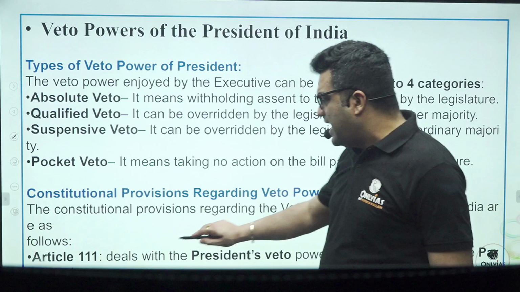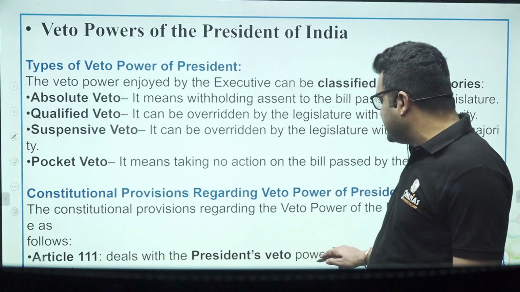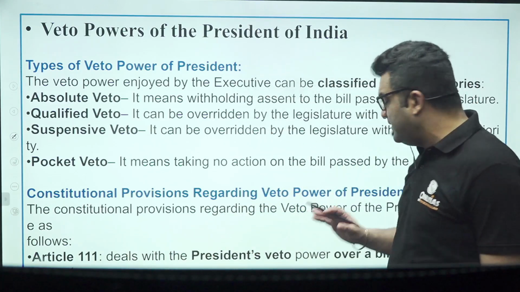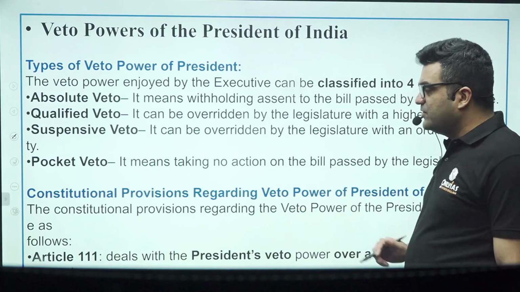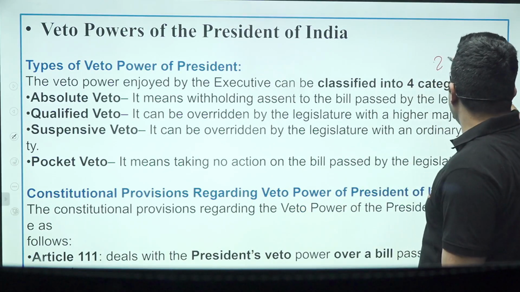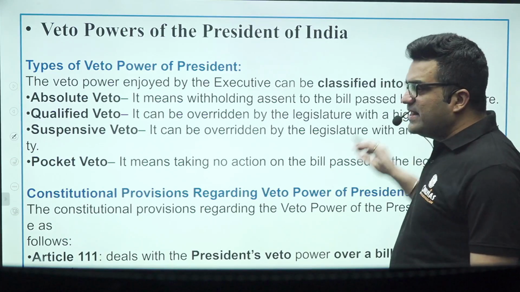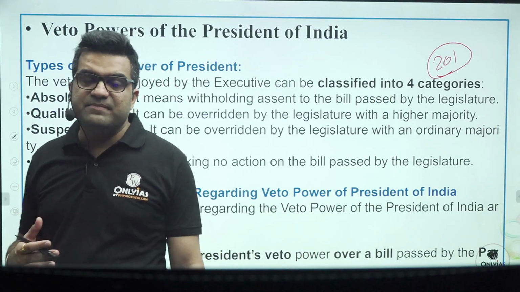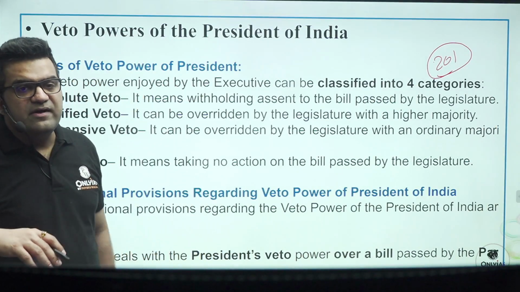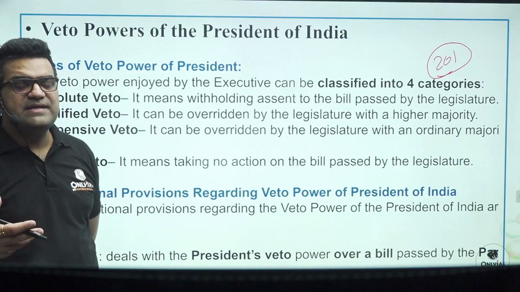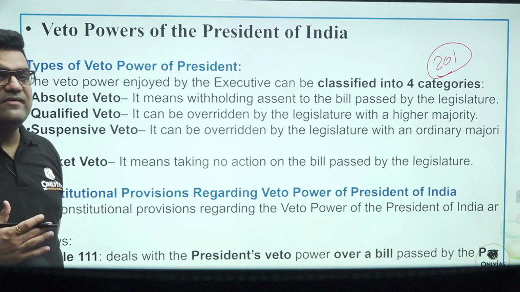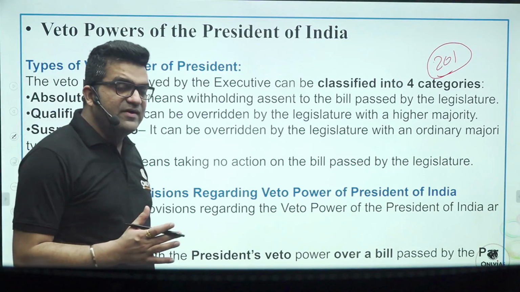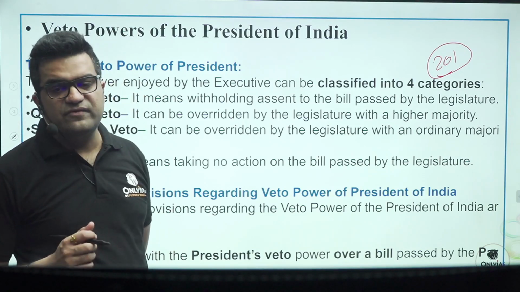Article 111 deals with the President's veto power over a bill passed by the parliament. Then there is Article 201, which deals with the power of the president to veto the bills passed by the state legislative assembly, in case the governor reserves the bill, or the president asks the governor to reserve the bill for the consideration of the president.